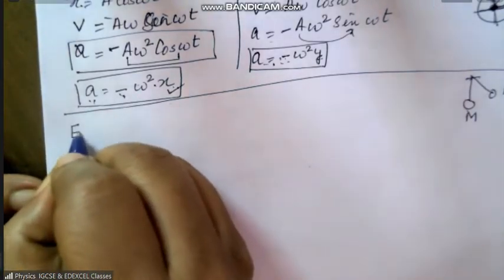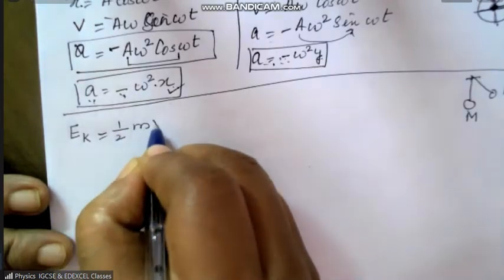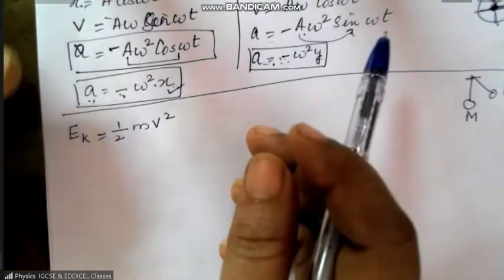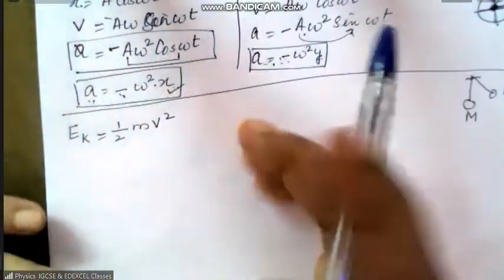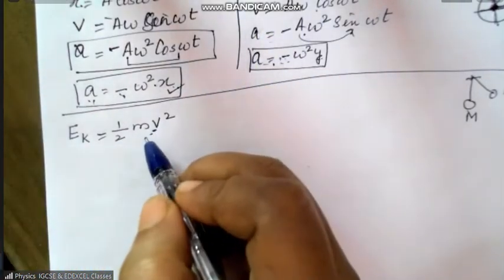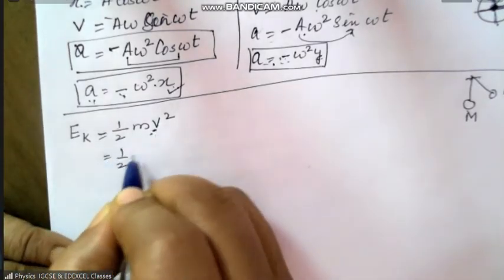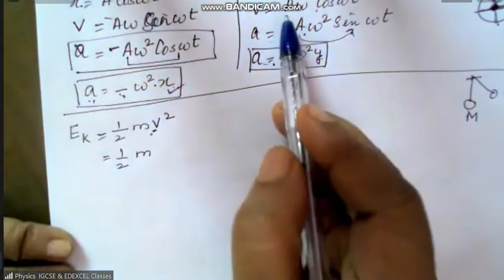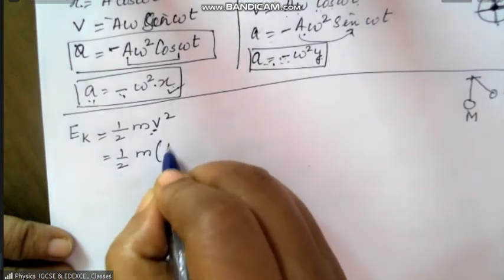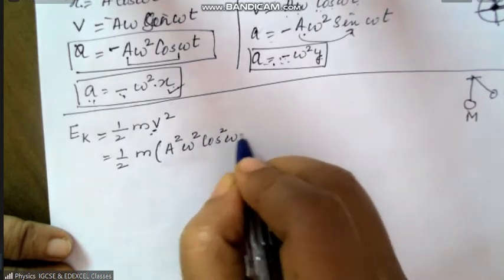All right. So the kinetic energy Ek is, what is the formula? Half mv square. Okay. Now let's take this y equation, the sine equation; you can do it by yourself. So if it is y, what is the velocity? Half m into velocity, which is a omega cos omega t. That means v square will be a square omega square cos square omega t.